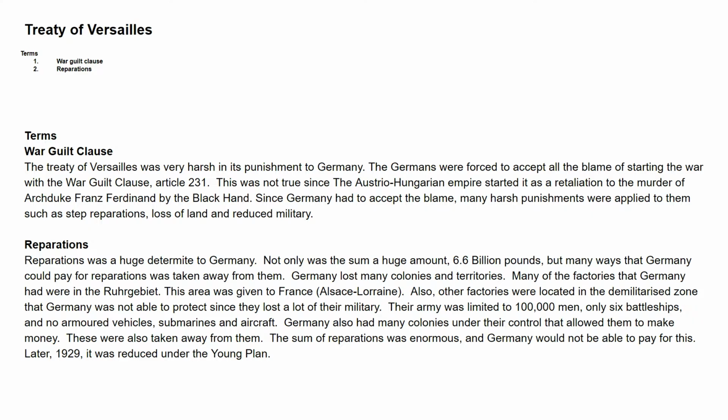So our next one, there's our thing again. We'll take away the terms because we've already written that. So now we have the reaction. So how did the reaction to the Treaty of Versailles allow Hitler to start World War II, or cause Hitler to start World War II? Okay, so now we need to explain that.